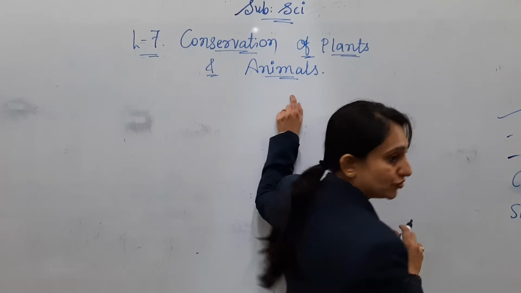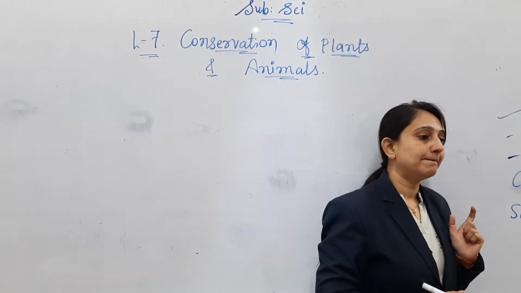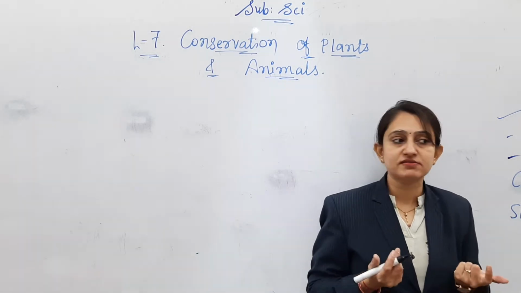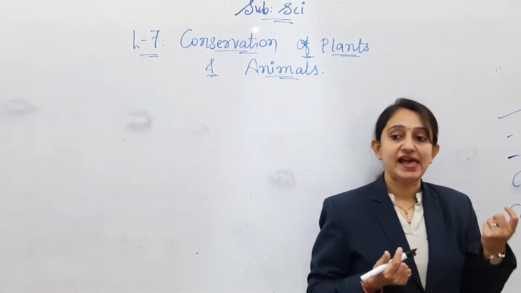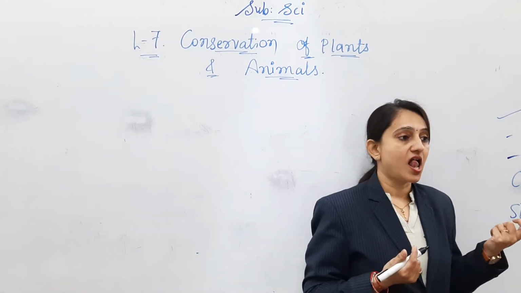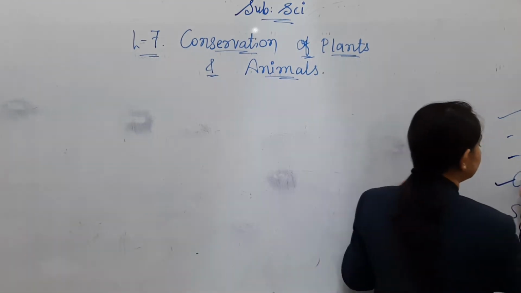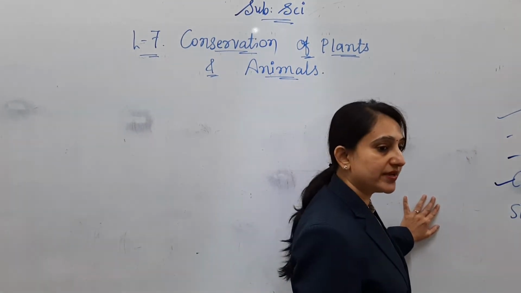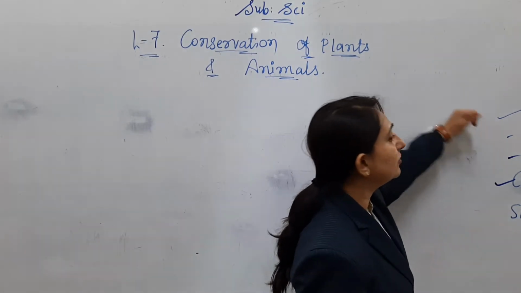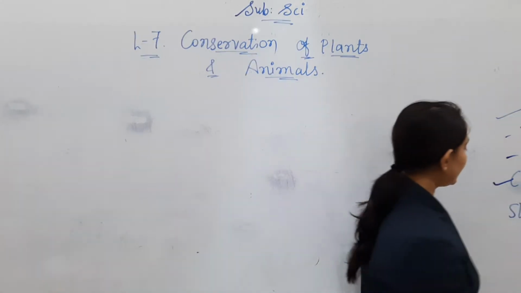And animals too. How can we depend on animals for food? Animals give us meat, then milk, eggs, then honey. Okay, clothes also. Wool, silk. Okay, and plants also give us clothes: jute, cotton.